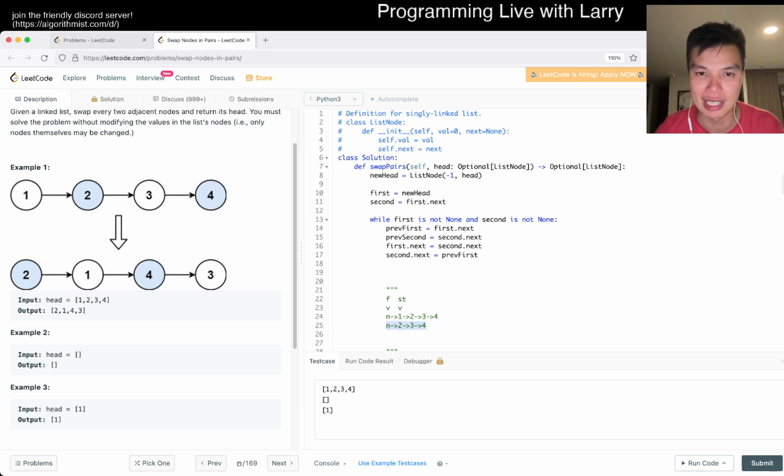And so then here, this is after this step. And then this step means that the second dot next, and second is pointing at 1. Second dot next is equal to previous first. So that means that, is that right? So the 2 will point at the 1 because the second is still pointing at the 1 node, so that's what's confusing, and second dot next is pointing at the 2 node. So then second dot next is pointing at the previous 1, so then now the 2 node, the second dot next is 2. Wait, what am I saying?